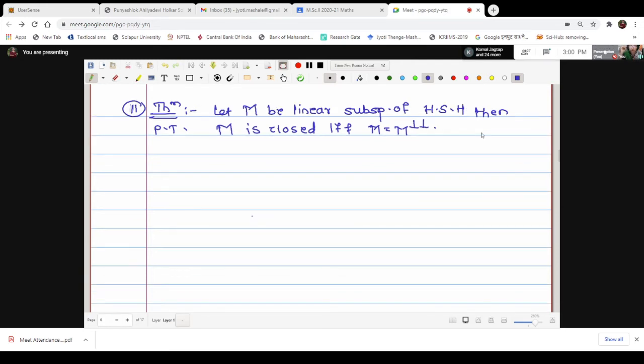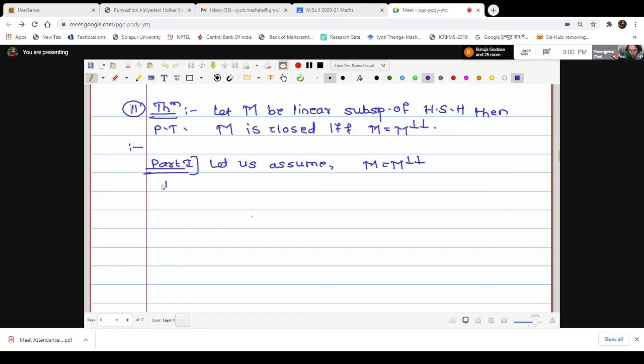Now we want to show that M is closed if and only if M is equal to M double perp. Proving part 1 of this statement is very easy because we have done it already. You might have remembered the theorem we have proved: if S be any subspace of a Hilbert space H, we have shown that S perp, that is the S orthogonal complement, is closed. According to that theorem, here M double perp is the orthogonal complement of M perp, hence it is closed. Okay, therefore let us assume M equal to M double perp.